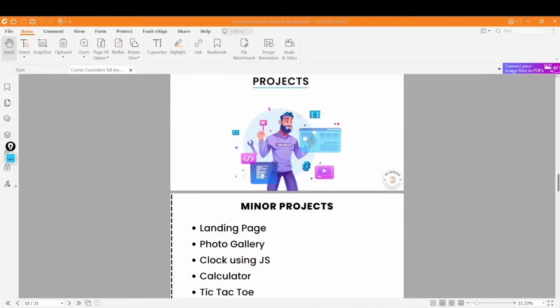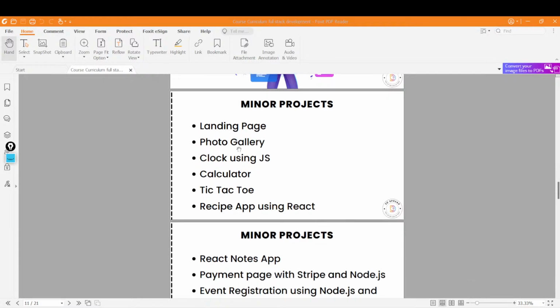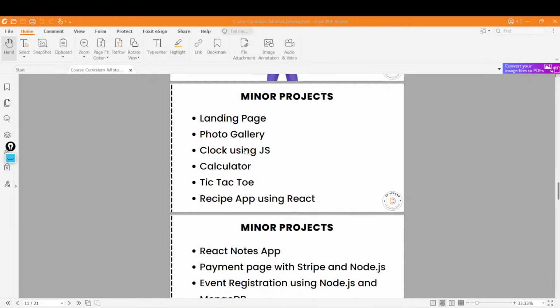And yeah, if I talk about projects, these are some minor projects, right? You can make landing pages, photo galleries, a clock website. I mean, you can make a running clock, right? Dynamic clocks, depending upon the time and all.